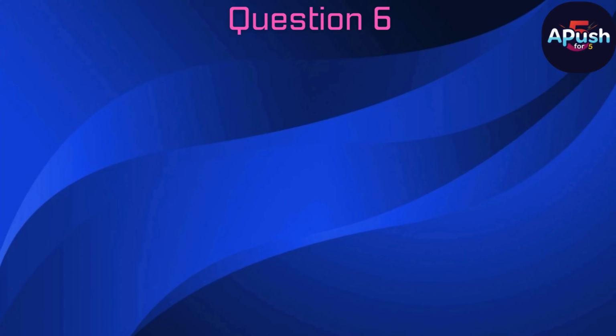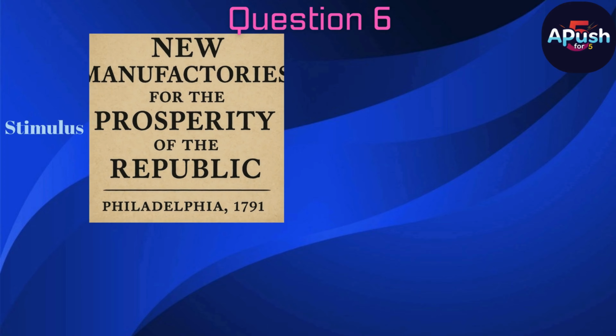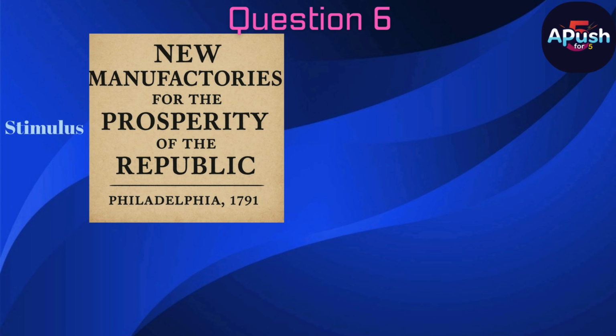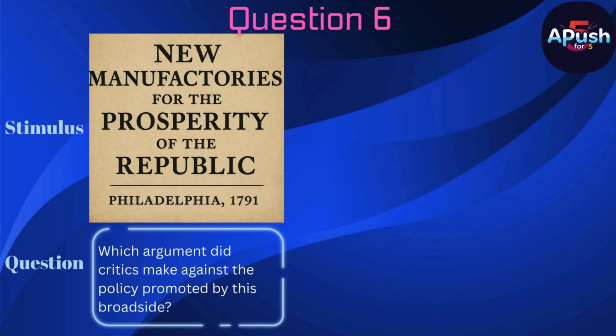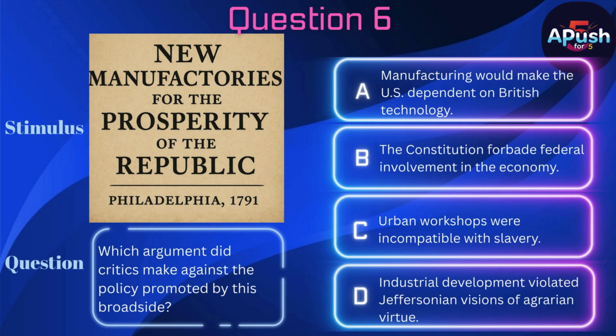Question 6. Stimulus. A 1791 Philadelphia broadside advertises new manufactories for the prosperity of the Republic. Question. Which argument did critics make against the policy promoted by this broadside? A. Manufacturing would make the U.S. dependent on British technology. B. The Constitution forbade federal involvement in the economy. C. Urban workshops were incompatible with slavery. D. Industrial development violated Jeffersonian visions of agrarian virtue.